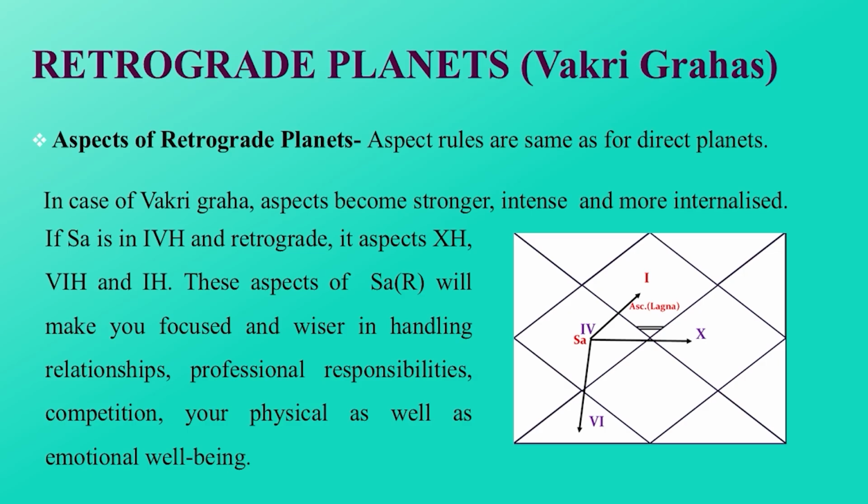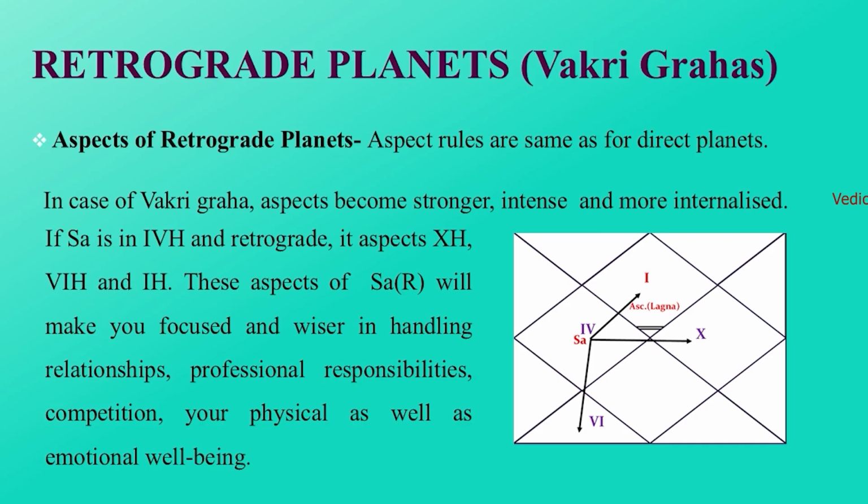For example, direct Mars has 3 aspects: 4th, 7th and 8th. Retrograde Mars also has 3 aspects: 4th, 7th and 8th. Direct Saturn has 3 aspects: 3rd, 7th and 10th. Retrograde Saturn also has 3 aspects: 3rd, 7th and 10th. As I said, only intensity and depth of aspect changes.